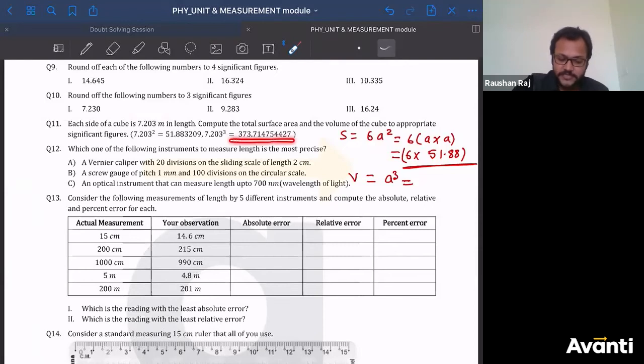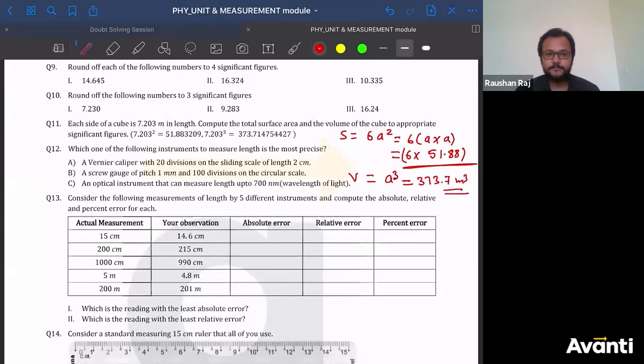So cube of this is this. That means 1, 2, 3, 4. So till 7 only. After 4, we are having 1, which is less than 5. So rounding off this term to 4 significant digit will give us the answer as 373.7 meter cube only. This is the answer.